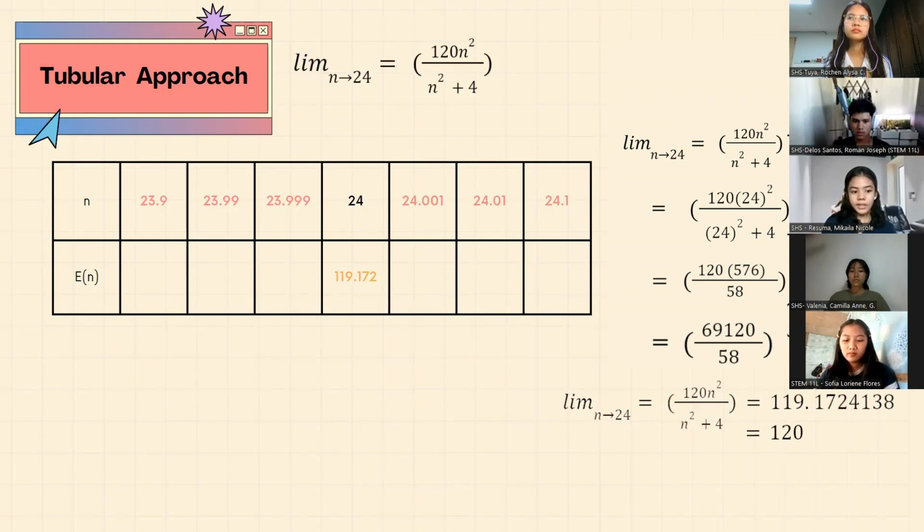We will multiply 120 and 576, and that gives us 69,120. 69,120 over 58 gives us the answer of 119.172. Do this also with the other n values in the table.